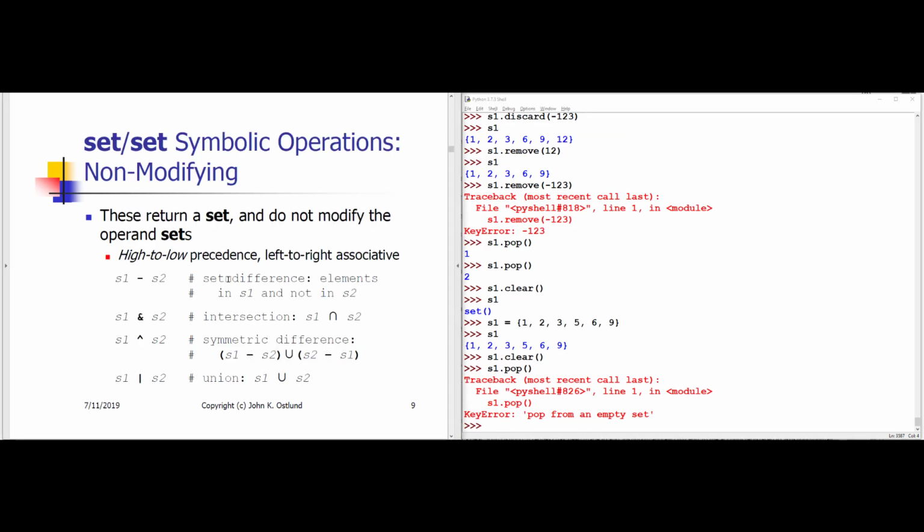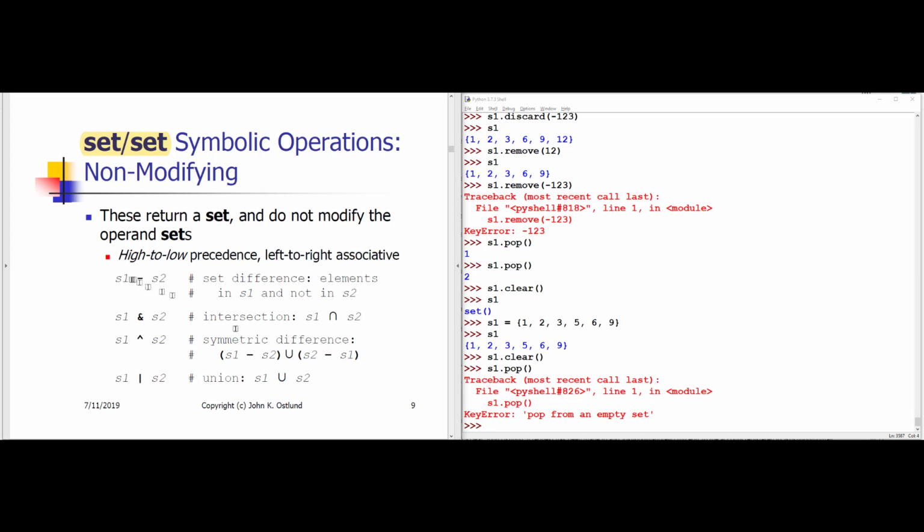Okay, so those named methods allowed me to interact with items within the set. That is, I was able to add items and I was able to take out items and also check for the existence of items within the set. There are also the expected collection of set versus set operations.